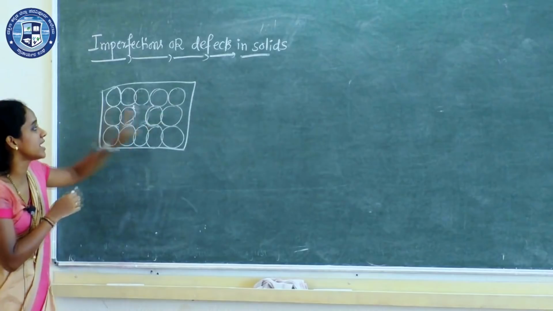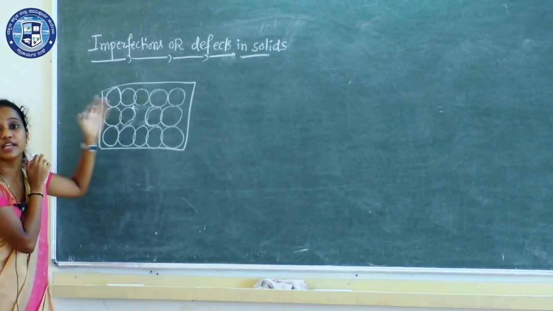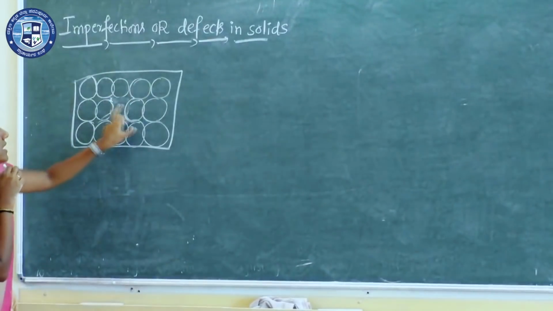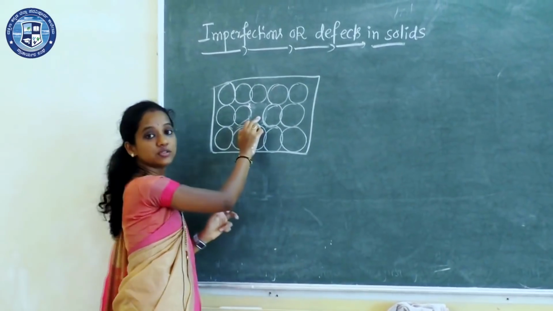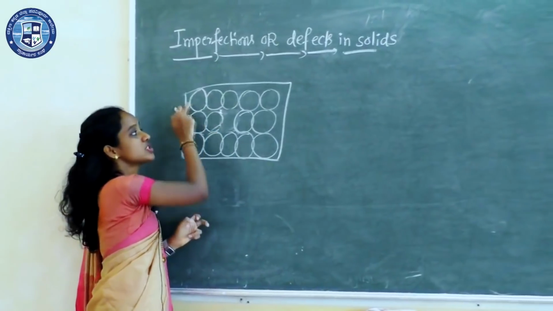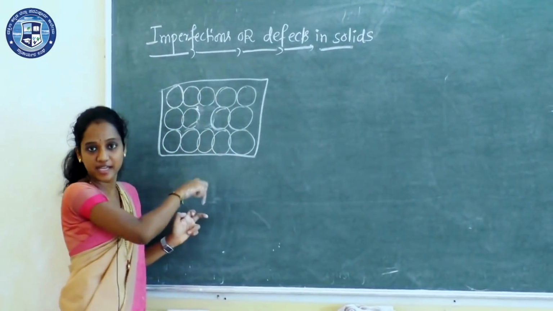Now we cannot say that this is a perfectly ordered crystal because there is a defect, an imperfection. There is no regular pattern now.